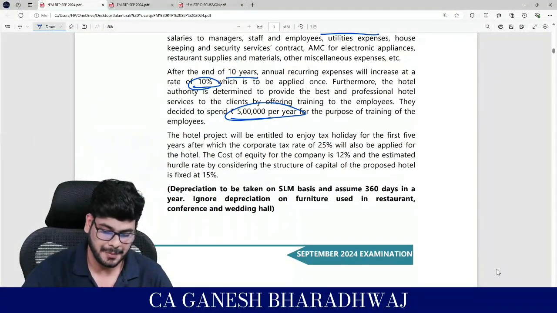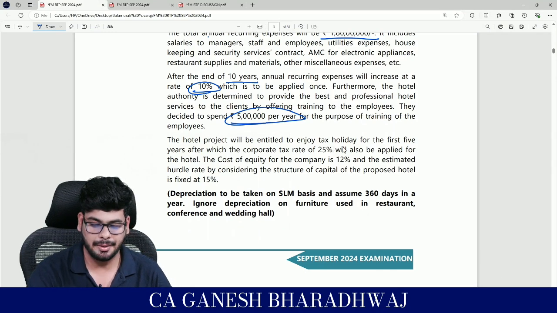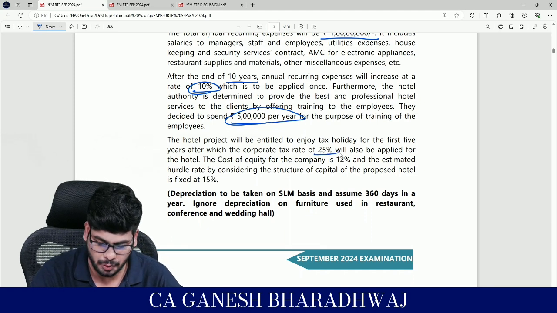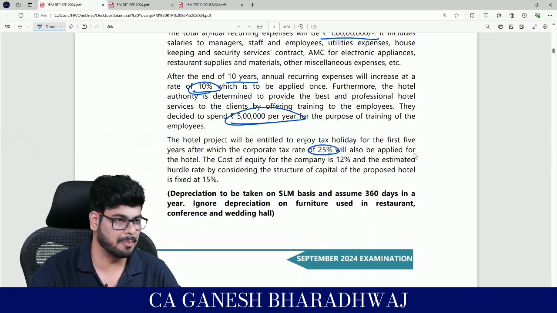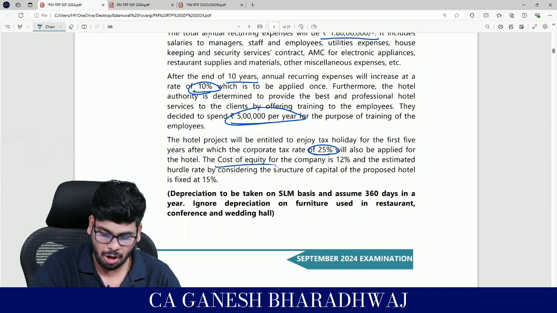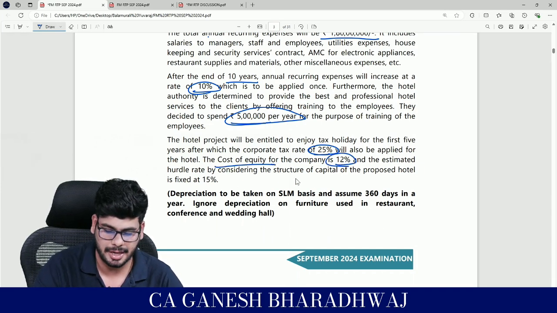Okay, fine. The hotel project will be entitled to enjoy a tax holiday for the first 5 years, after which the corporate tax rate of 25% will also be applied to the hotel. First 5 years, zero tax. Then post that, there's going to be a tax rate applicable. The cost of equity for the company is 12%. And the estimated hurdle rate by considering the structure of the capital of the proposed company is fixed at 15%.